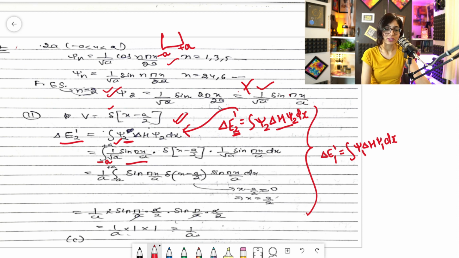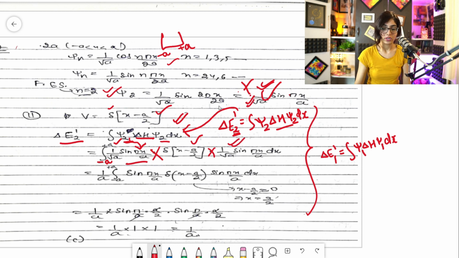So it would be 1 by, so I have put the value of psi 2, which I already solved. Clear? So into, what is the perturbed part? The perturbed part is this one, delta x minus a by 2. Clear? Into psi 2 again, so psi 2 would be this one. Again, the value which I have solved over here, so I'll be putting the value again over here. Clear? So what will happen now? Let me just rub this first, and then we'll be going ahead.